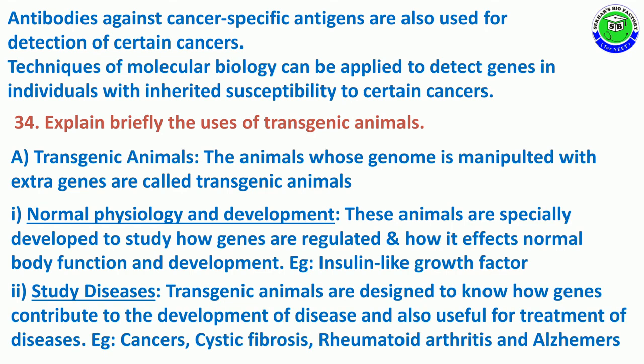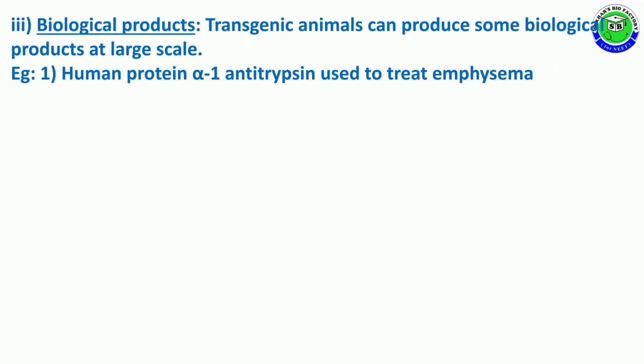The second use is study of diseases. Transgenic animals are designed to know how genes contribute to the development of diseases and are also useful to treat various diseases. Example, cancers, cystic fibrosis, rheumatoid arthritis, and Alzheimer's. The third use is biological products. Transgenic animals can produce some biological products on a large scale. Example, human protein called alpha-1 antitrypsin is used to treat emphysema.